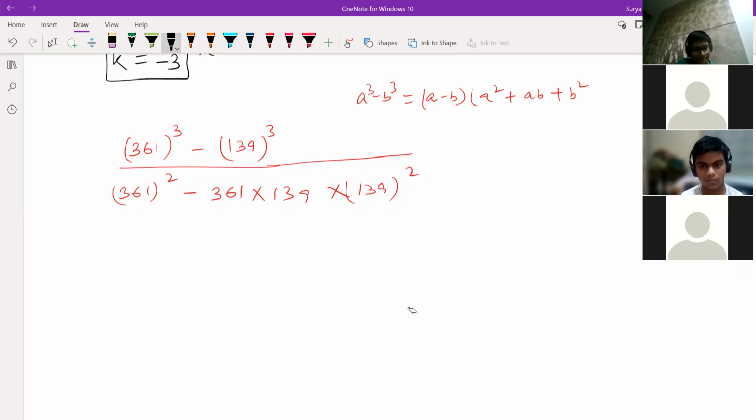Sai Charan, I think your question is something wrong. Sir, can we just simplify now? Wait, 1 minute, I'll just solve. So this is 1, right? Because it's the same on both sides. Yes, sir. Now see what we do. A minus B, A square plus AB plus B square is there, right?